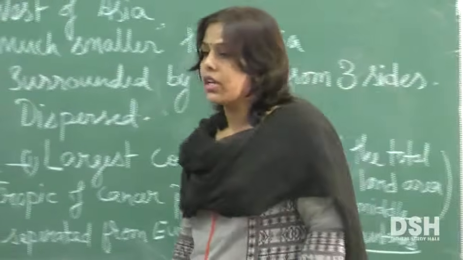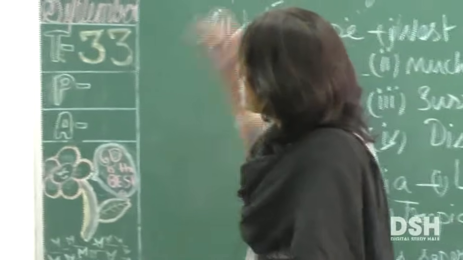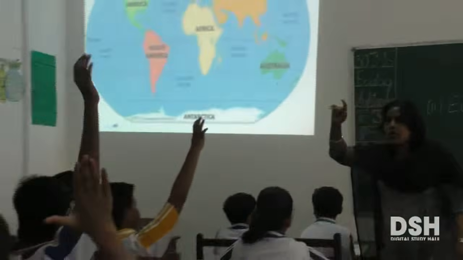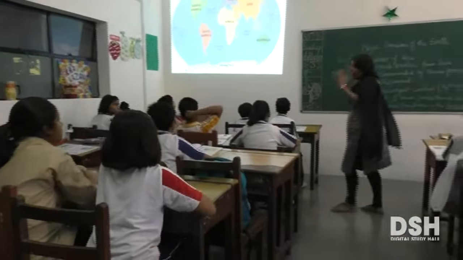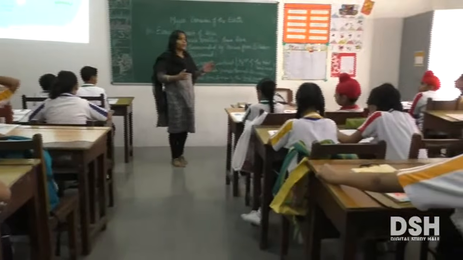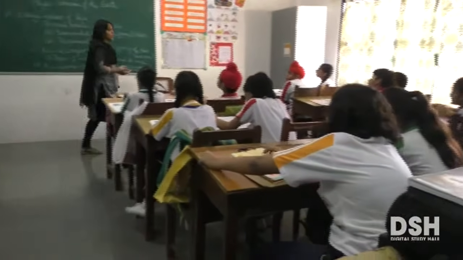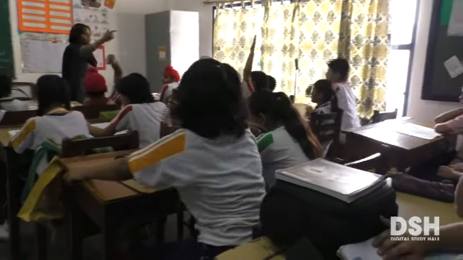Okay. Now, since we were talking about important latitudes passing through the different continents, which latitude do you think is passing through Europe? Arctic Circle. Very good. If the Arctic Circle is passing through a continent, what can you conclude about the climatic situation there?